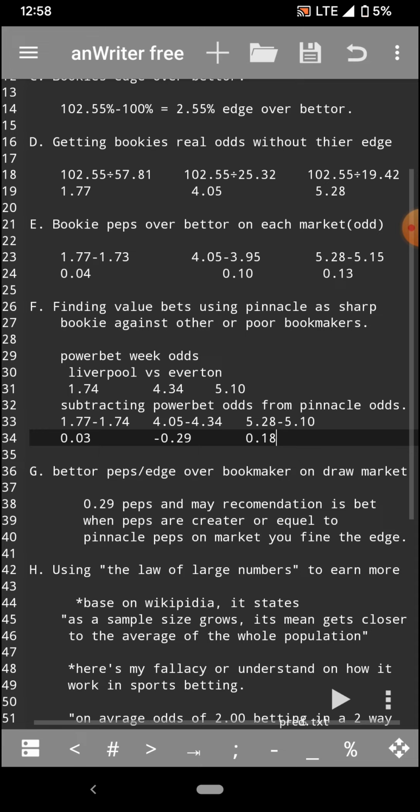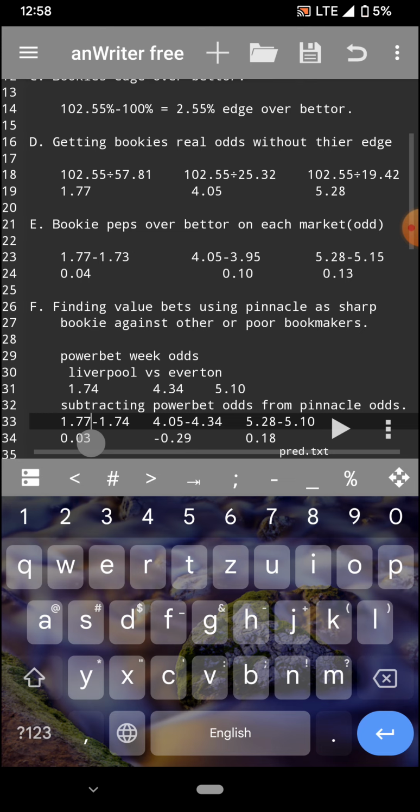And then we are trying to take Pinnacle odds and subtract the odds from Power Bet odds, right? In order to do that, now we are going to just take Pinnacle odds. So if you can see, for example, Pinnacle was having 1.77. The Pinnacle way odds were 1.77 as we calculated up there. So if you take 1.77 minus 1.74, it's going to give us 0.03. So there's no value in that odd. Like I was telling you up here, we need to have a minus in front. So it should be a minus 0.04, or it should be a minus 0.03, in order to make sure that we are having value over the bookmaker.